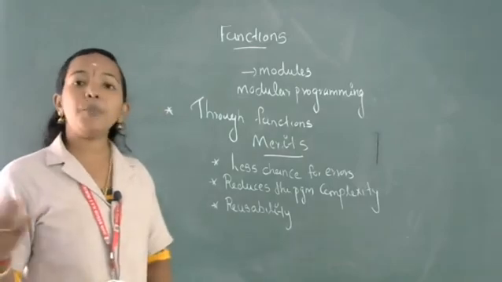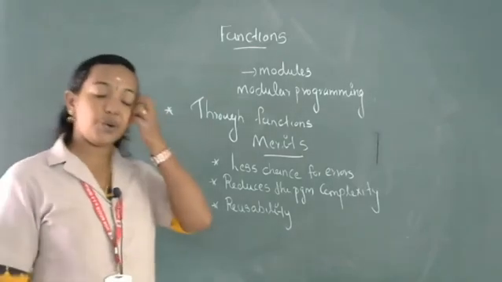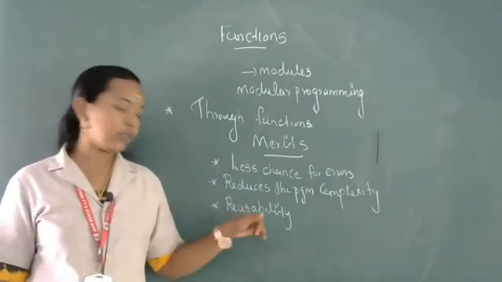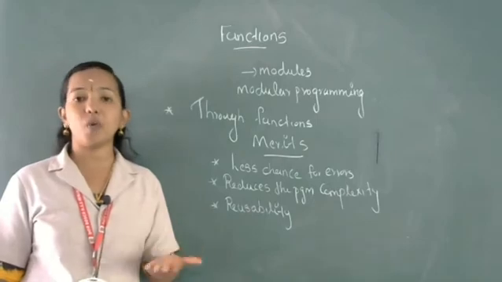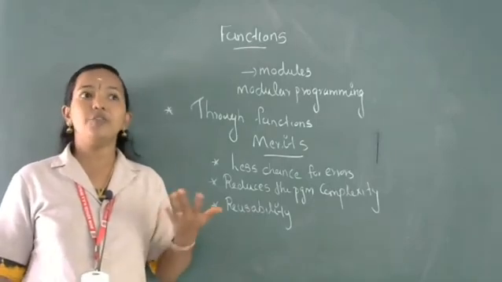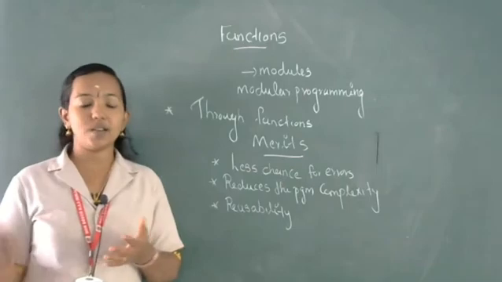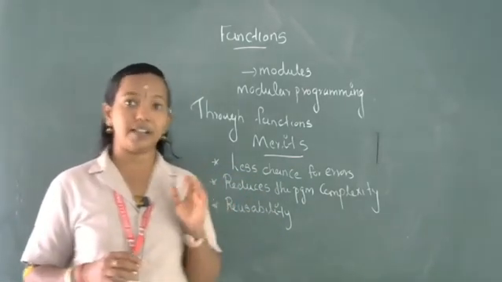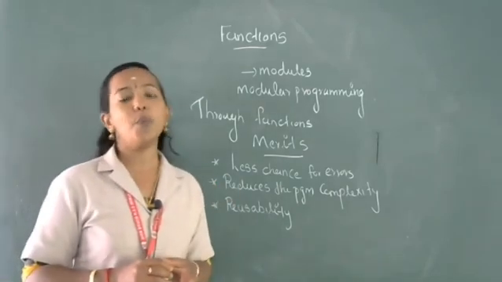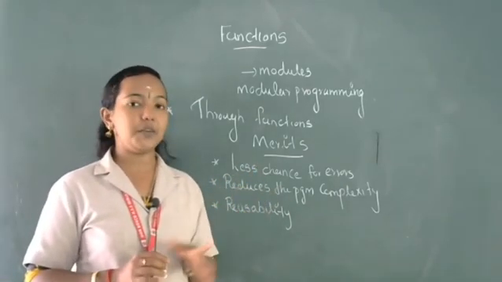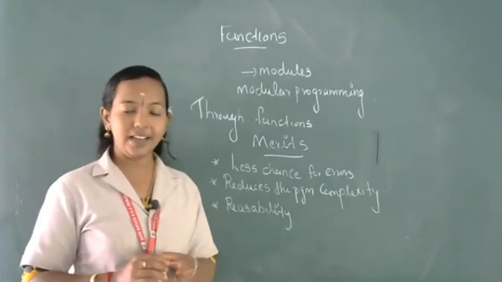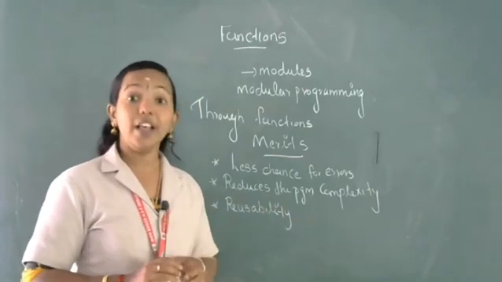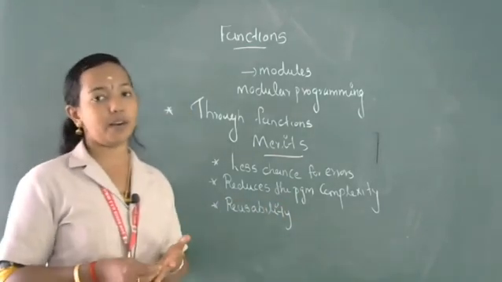That means if you prepare code using functions or modular programming, we can reuse the code again and again. That is known as reusability. If we need that code, we can use it, because all the code is separate. So these are the three merits of modular programming. The first merit is less chance for error. The second is that it reduces the program complexity, and the third is reusability. We can reuse the program code.